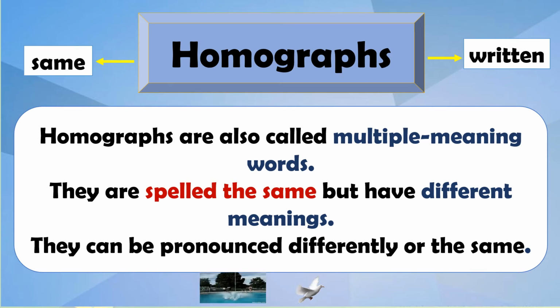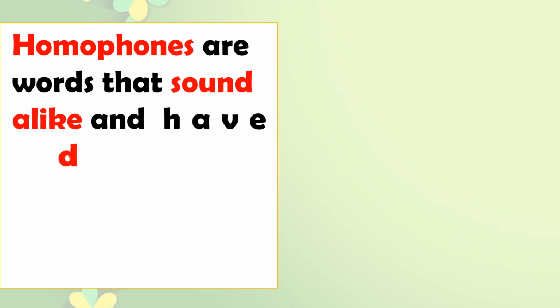Till now we have seen homophones and homographs. Now we will see the difference between them at a time so that the concept will be very clear to you.